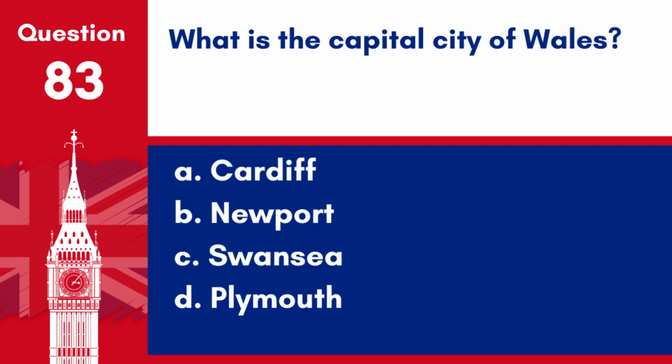Question 83. What is the capital city of Wales? A. Cardiff. B. Newport. C. Swansea. D. Plymouth. Answer. A. Cardiff. Cardiff is the capital city of Wales and is also the largest city in the country, serving as its chief commercial centre, as well as the base for most national cultural and sporting institutions.